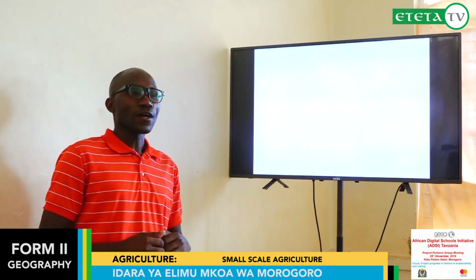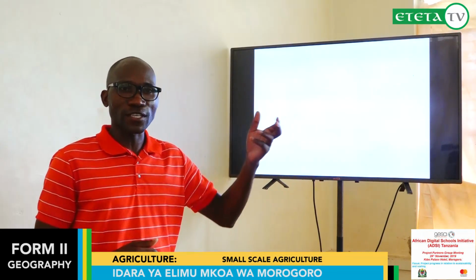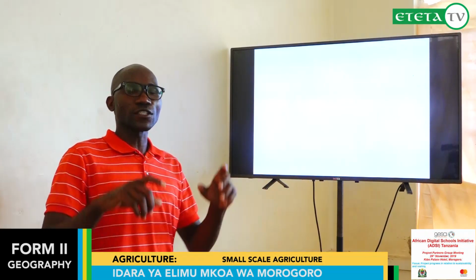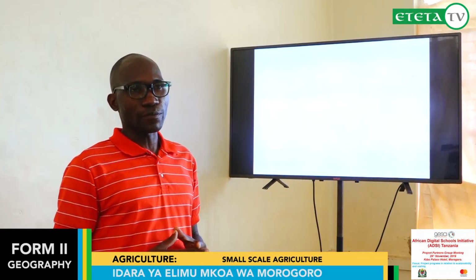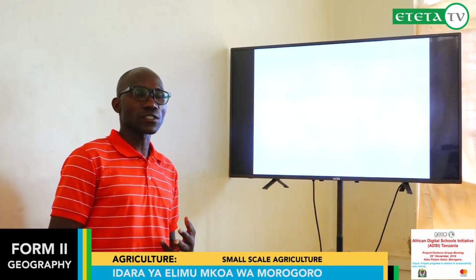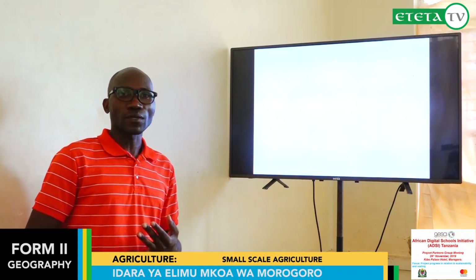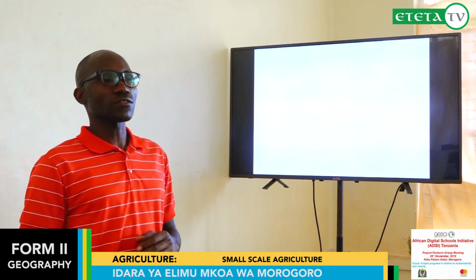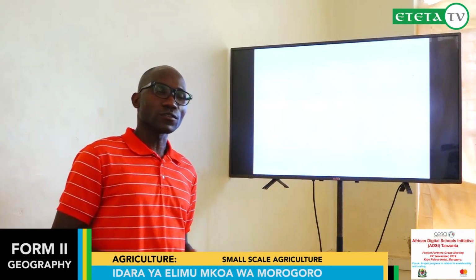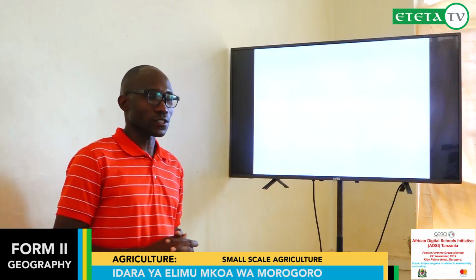As we discussed in the previous lesson, human activities have been categorized into five types. Number one is primary human activities. Number two is secondary human activities. Number three is tertiary human activities. Number four is quaternary human activities. And number five is quinary human activities.